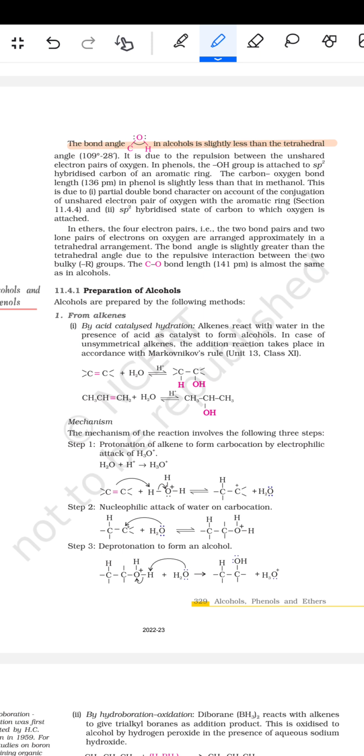The bond angle in the alcohol is slightly less than the tetrahedral angle 109 degree 28 minute. It is due to the repulsion between the unshared electron pairs of the oxygen.